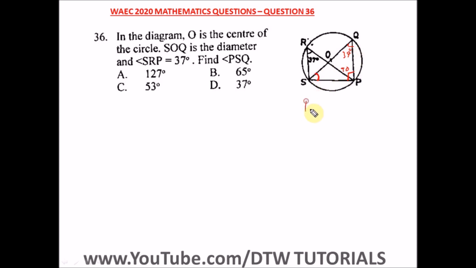It's simply 180 minus 90 plus 37. So this will give us 180 minus 127, which is 53 degrees. So angle PSQ is 53 degrees. And our right option here is option C.